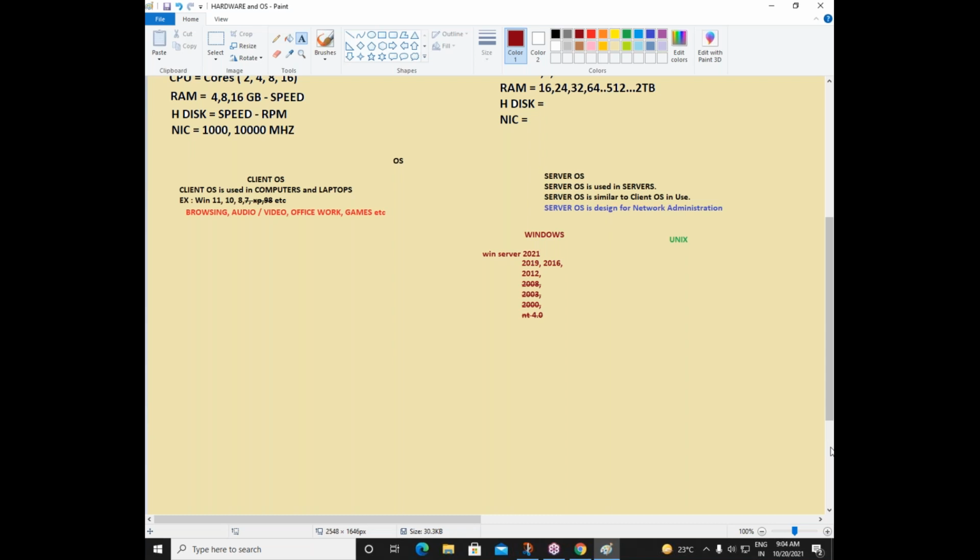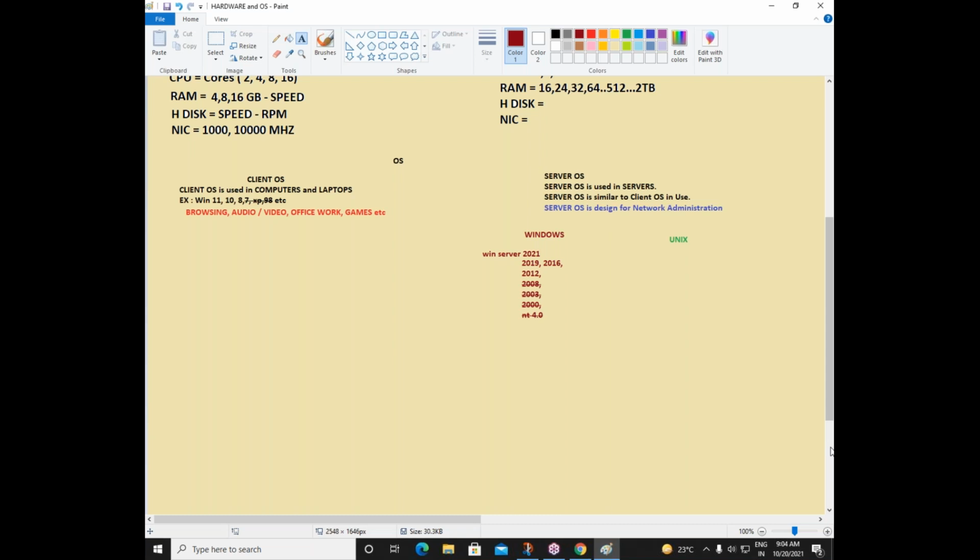But anyhow, as administrators, we can go and see any operating system, and you can work on any OS from 2008 and above. Still, there are some companies which are using 2008, so we can work on any operating system. We'll be learning 2016, but like I said, you can work on any other operating system if it is in the company. Fine. So these are the editions of your Windows Server operating systems. 2008 and before are outdated. 2012 and the latest ones are the server operating systems which are in use.